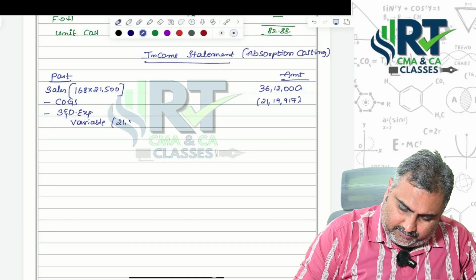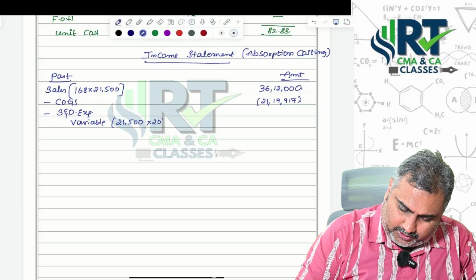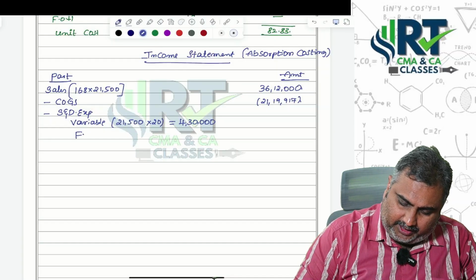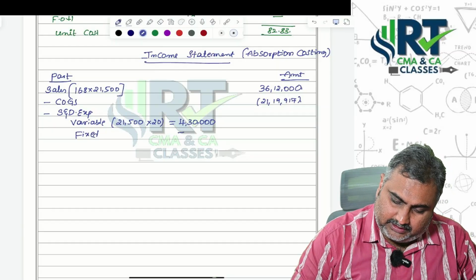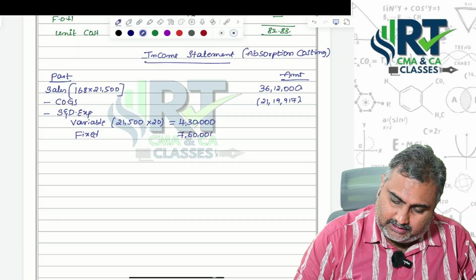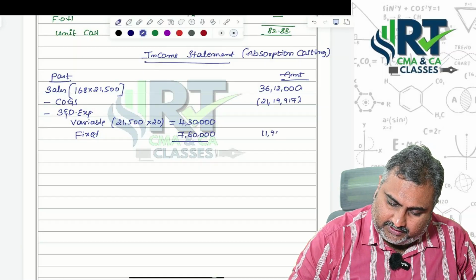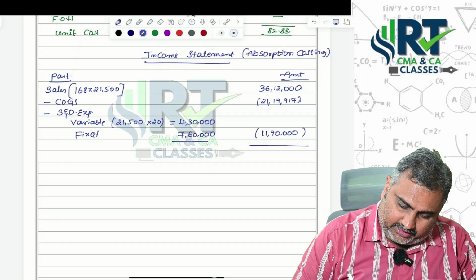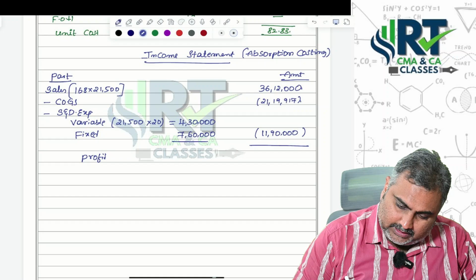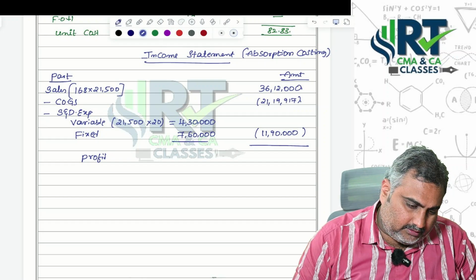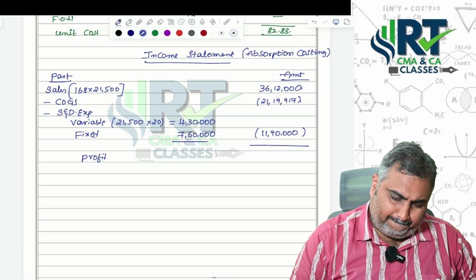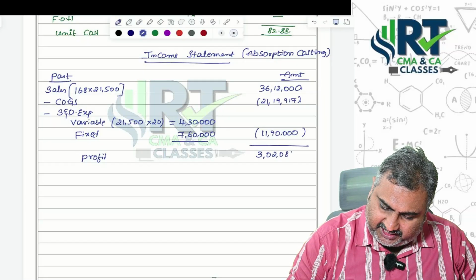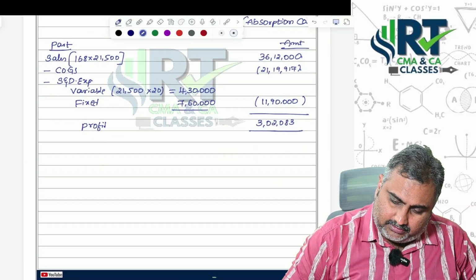Variable 21,500 into 20, that is equal to 4 lakh 30,000, and fixed was given 7 lakh 60,000. After adding this, you are getting 11 lakh 90,000. This is also should be deducted. Then you are getting profit. That is equal to 3 lakh 2,083 rupees profit under absorption costing.